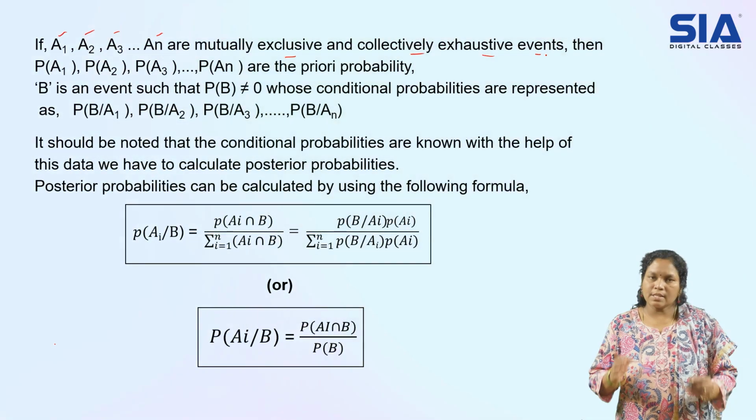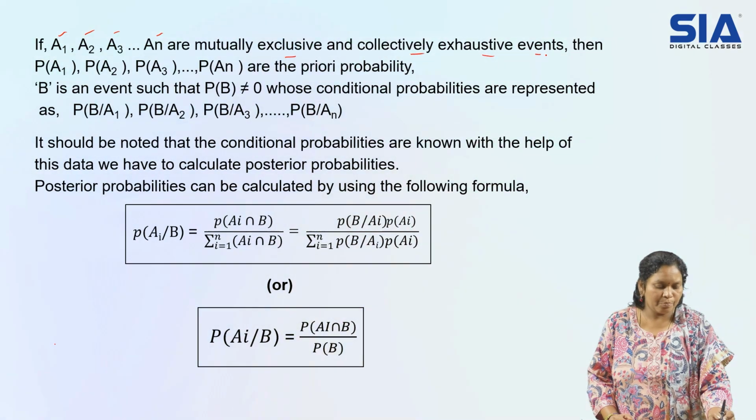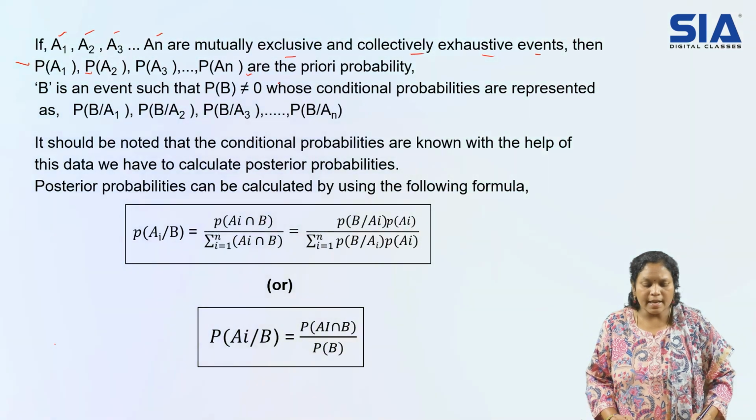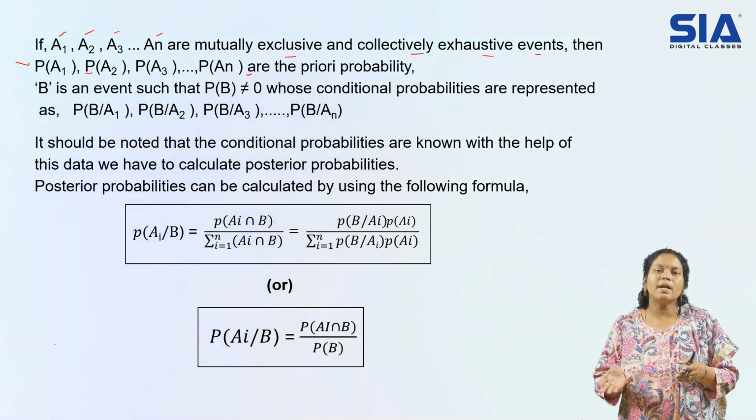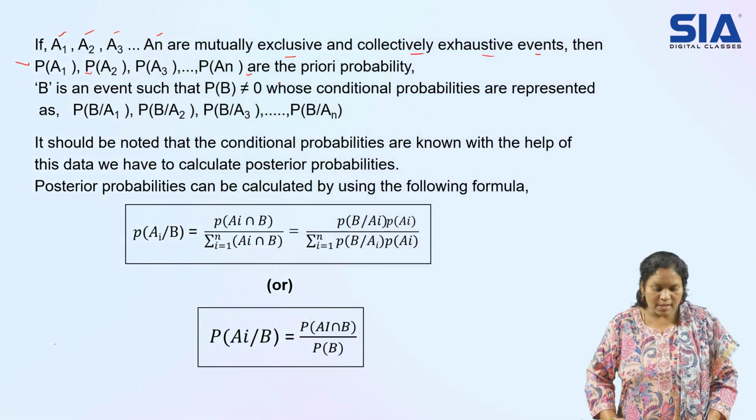I am considering such events here. Then P of A1, P of A2, and so on up to P of An are the prior probabilities. The events I have considered, I am applying probabilities to them. Such probabilities I am calling prior probabilities.